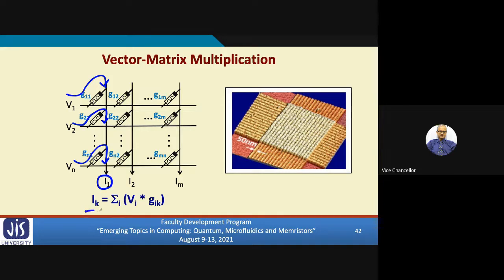So Ik in general will be the summation of all those V and G products. So when I get all the I's together, I have actually carried out this vector matrix multiplication, vector multiplied by the conductance matrix. This is what is done in a single step. And that is the beauty of using memristors in neuromorphic computing.